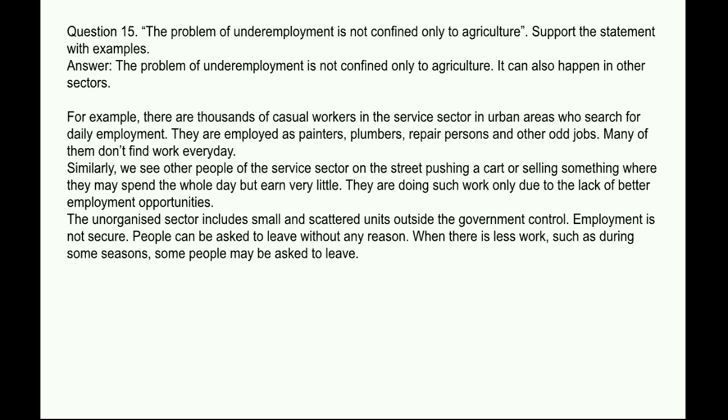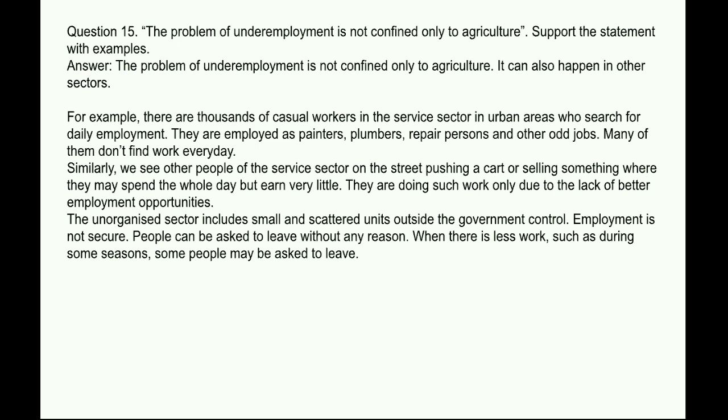They are employed as painters, plumbers, repair persons, and other odd jobs. Many of them don't find work every day. Similarly, we see other people of the service sector on the street pushing a cart or selling something where they may spend the whole day but earn very little. They are doing such work only due to the lack of better employment opportunities.